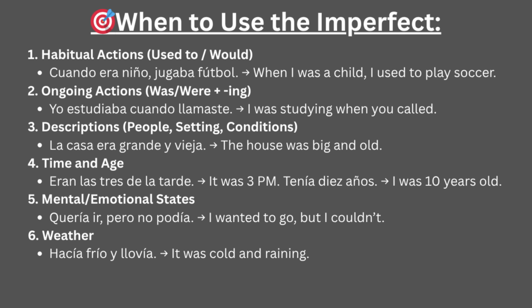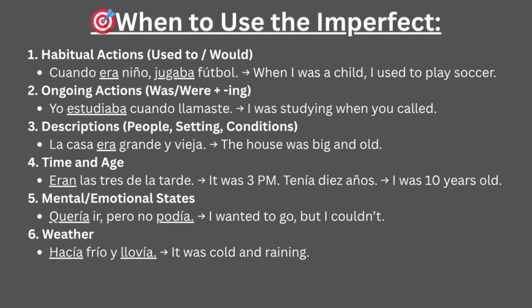Eran las 3 de la tarde. Tenía 10 años. Quería ir, pero no podía. Hacía frío y llovía. As we can see, every action is seen as ongoing in the background, so the imperfect doesn't say when an action ended.